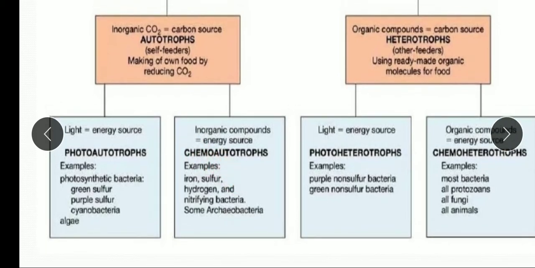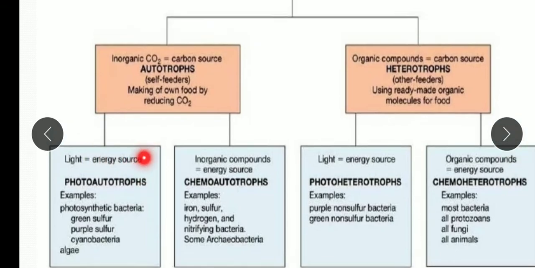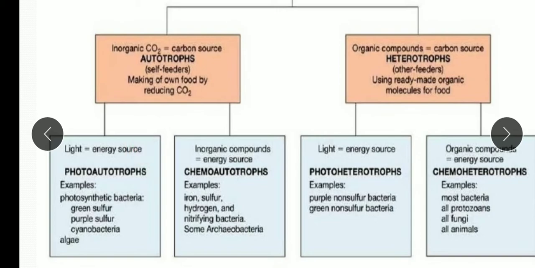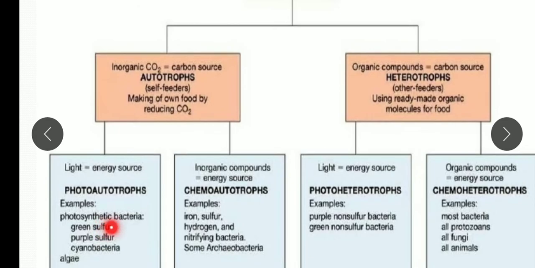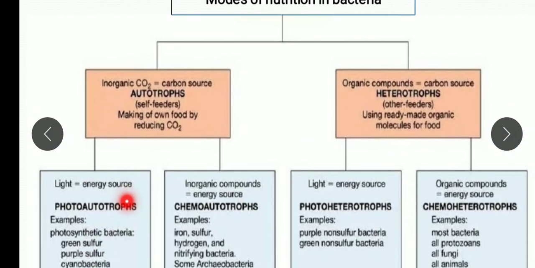Photoautotrophs are bacteria where the source of energy is light, and the electron donors are different, like water and hydrogen sulfide. So they use different electron donors. These are the photosynthetic bacteria. Examples: green sulfur bacteria, which use hydrogen sulfide, H2S, as the electron donor, purple sulfur bacteria and the cyanobacteria. They all come under the photoautotrophs.